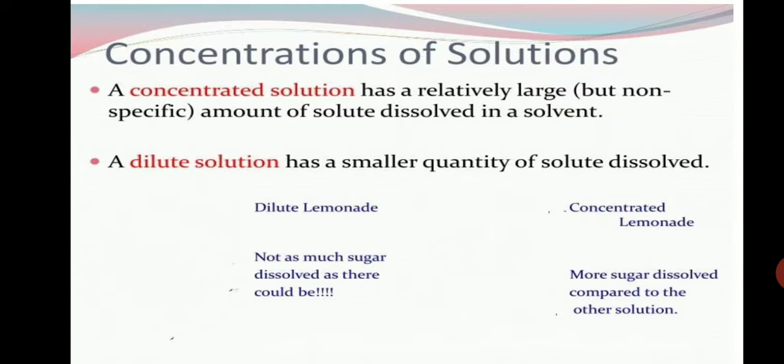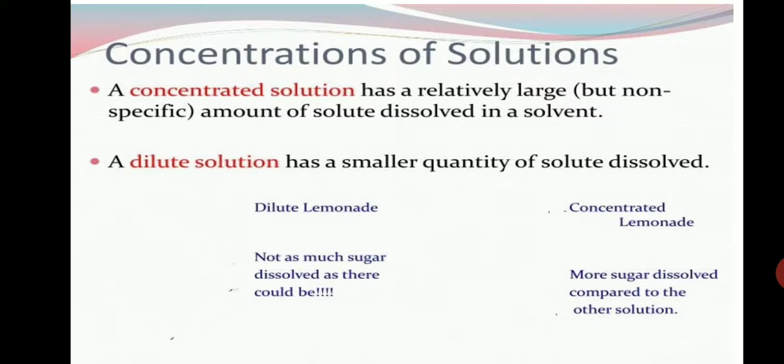Dilute solution means the solution having a small amount of solute, said to have a low concentration. The solution having a large amount of solute is said to be of high concentration. It is known as a concentrated solution. So we can discuss two types of solution according to the amount of solute present in a given quantity of solution.